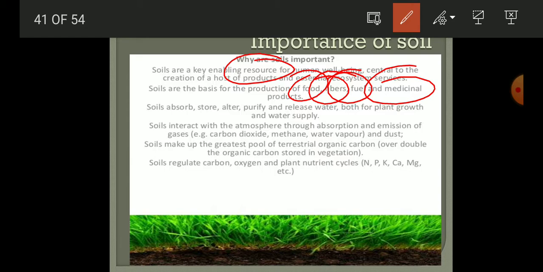And this soil can absorb, store, alter, purify, and release water, okay, both for the plants and for the animals. These soils are very good sources of nitrogen, potassium, phosphorus, calcium, magnesium, and many more nutrients. So the plant gets its nutrient requirement from the soil only.